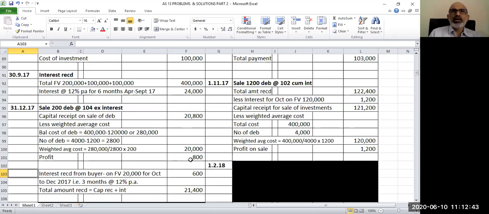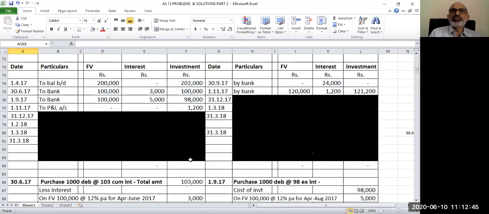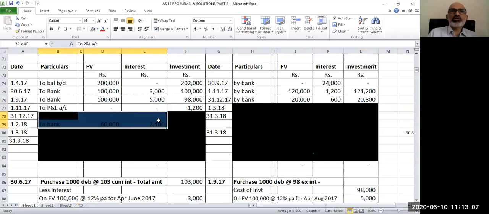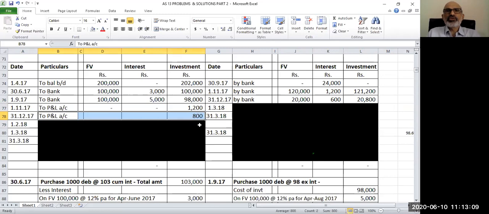Now let us see how these entries are reflected in the books of accounts. Bank account debit to interest 600, to investment 20,800, and the face value is shown here as 20,000 rupees. Now we have to also transfer profit. So profit will be transferred by passing the entry investment account debit to profit and loss account.